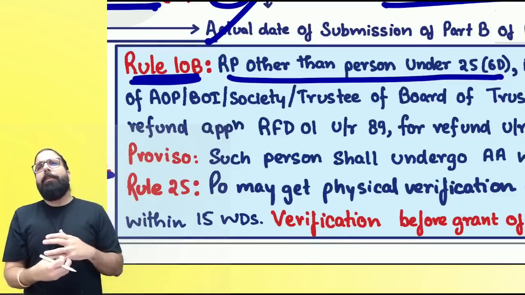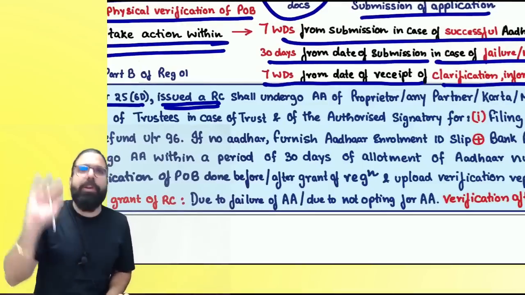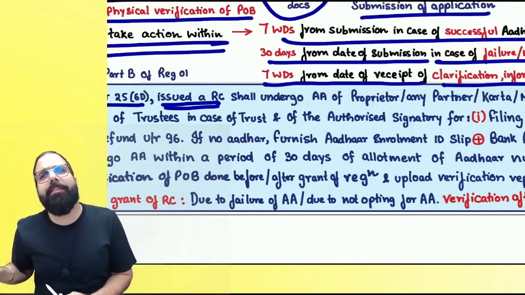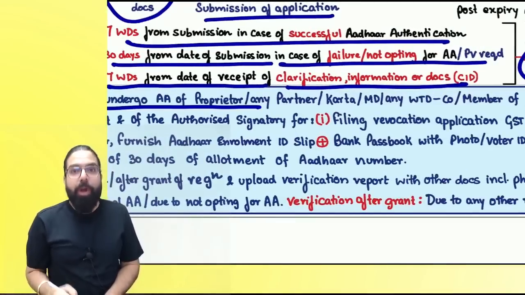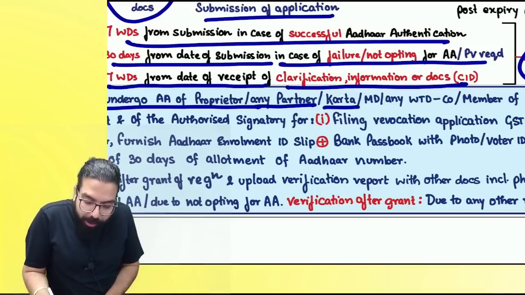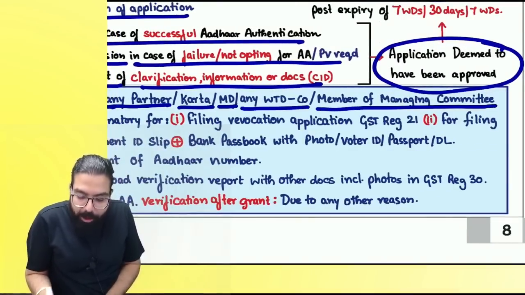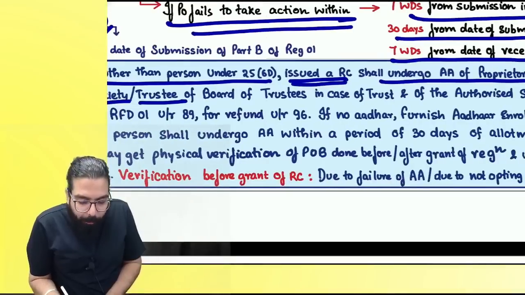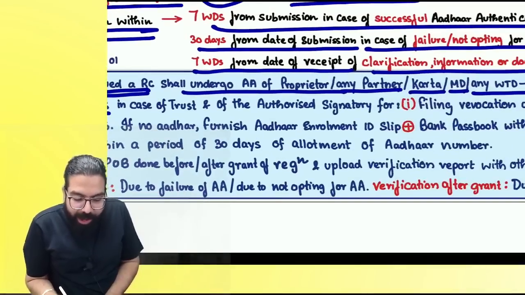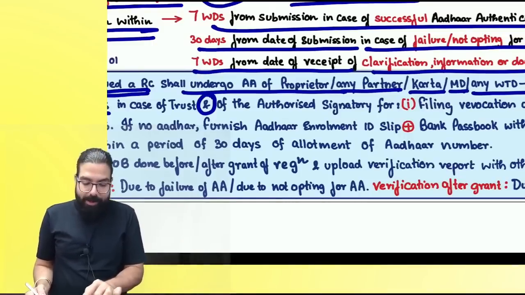If you are a person other than New Delhi PSU, then they are telling you, if you were already issued a registration certificate, maybe you took registration in 2017 and your registration certificate was granted, you shall undergo Aadhaar authentication of the proprietor or any partner or Karta, managing director, or any whole-time director of the company, member of managing committee in case of association of persons, body of individuals, society, trustee or board of trustees in case of trust, and partner and authorized signatory, Karta and authorized signatory.